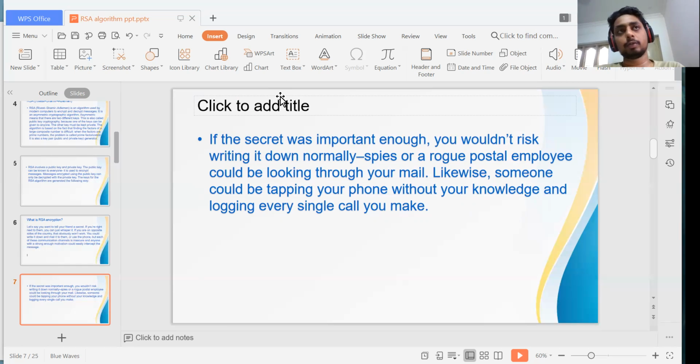If you use the same password everywhere, like Facebook, mail, everything, someone can easily track and check your phone. So we need to keep one password for WhatsApp, another for Facebook, and another for mail. It's too difficult to remember, but you can use some apps where you can store your passwords.